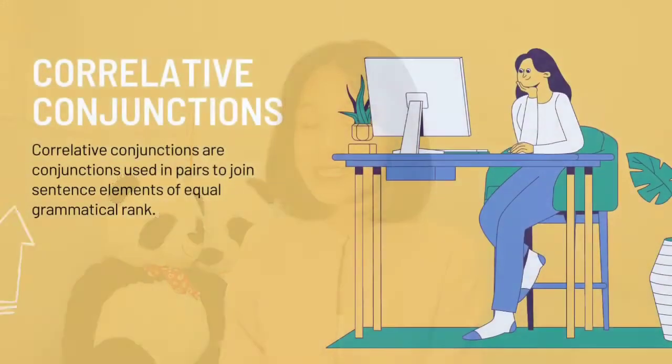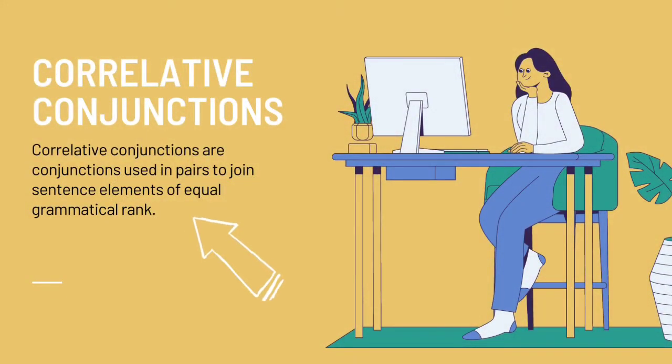Now, after understanding about the dialogue, can you guess what is the definition of correlative conjunctions? Actually, I have explained about it a little bit earlier. Alright, so correlative conjunctions are conjunctions used in pairs, adalah konjungsi atau kata hubung yang digunakan secara berpasangan, to join sentence elements of equal grammatical rank, untuk menghubungkan bagian dari kalimat yang sifatnya equal atau setara.